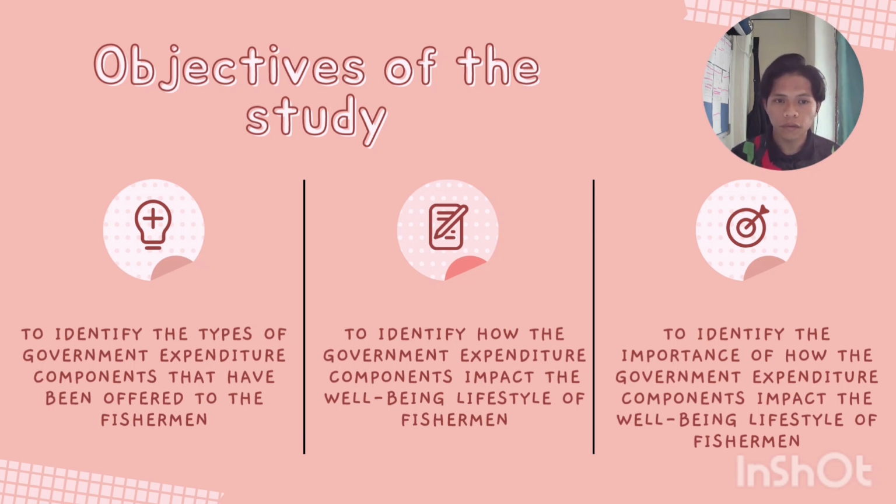The last objective of our studies is to identify the importance of how the government expenditure components impact the well-being and lifestyle of fishermen. For this objective, we identified that this government expenditure has enabled the fishermen to undertake deep sea fishing and at the same time ensure that the fishermen can work in the right and in good conditions.